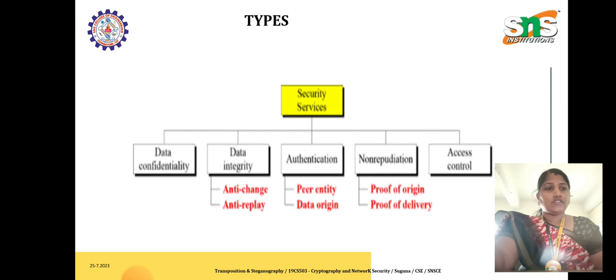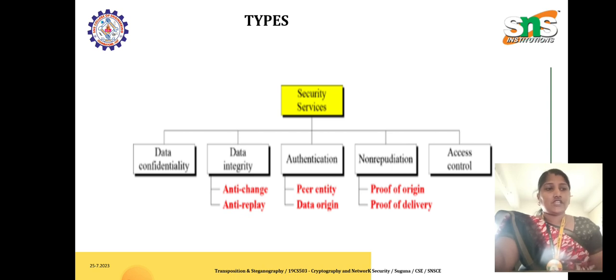So data confidentiality can be achieved by providing proper authentication and authorization. Under data confidentiality we have connection confidentiality and connectionless confidentiality, which are used in TCP and UDP respectively. Next is data integrity. In data integrity we have two things, anti-change and anti-replay.